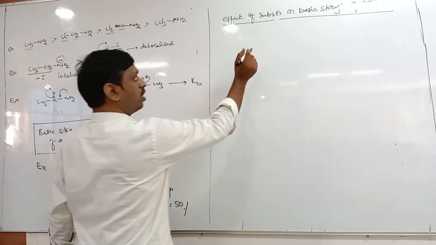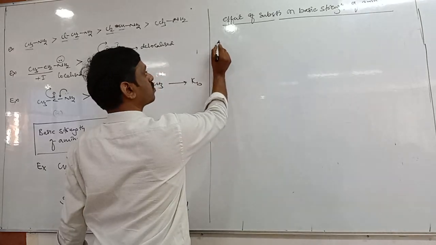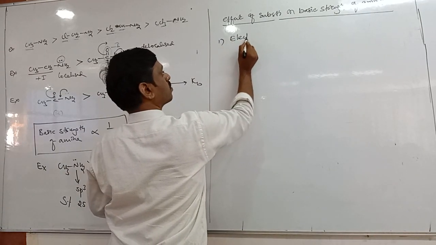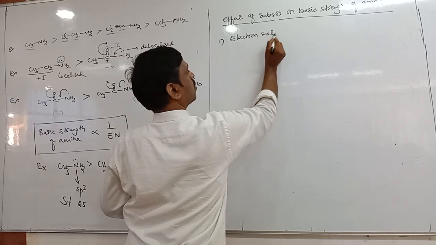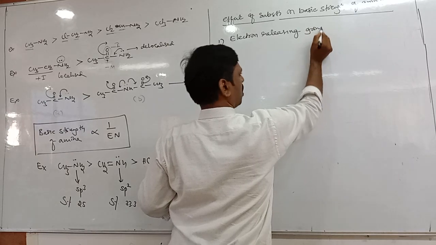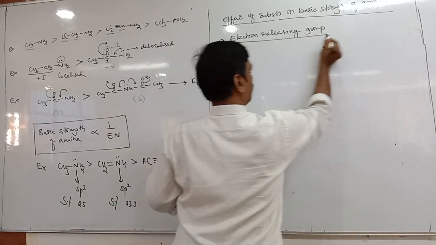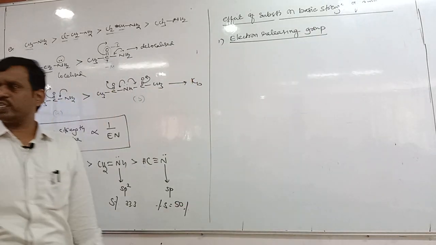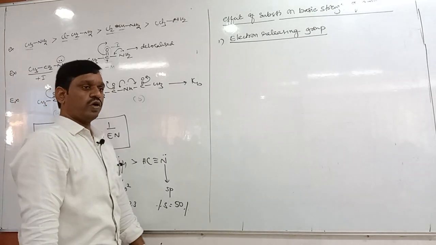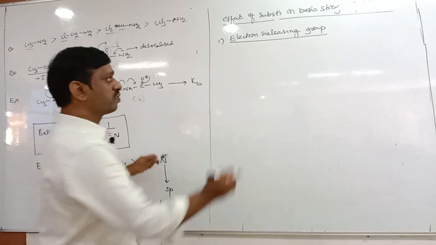So generally we study two types of substituent, no? One is electron releasing groups. Already we have studied, no? Same, we have studied aliphatic, aromatic also same. Tell me, electron releasing groups. So what is the effect of electron releasing group?